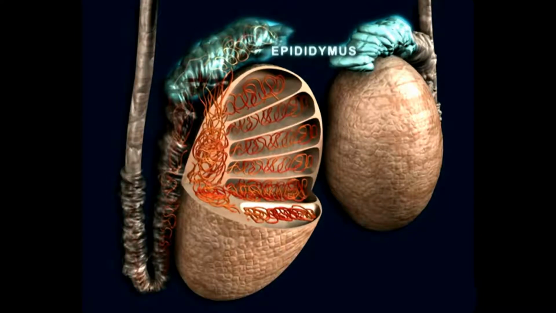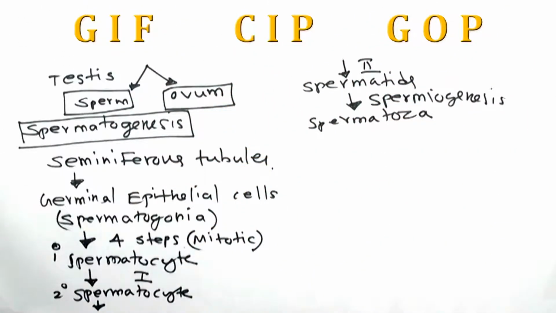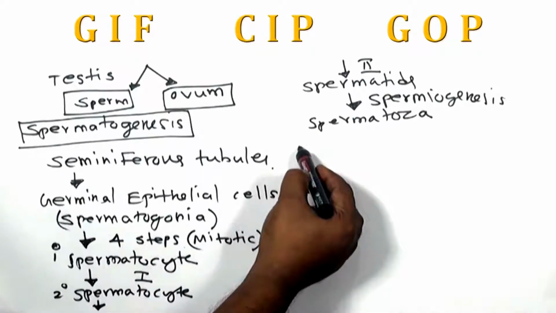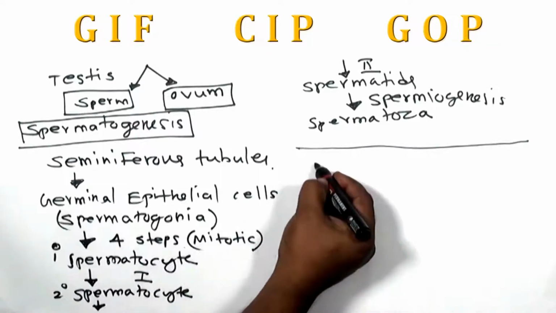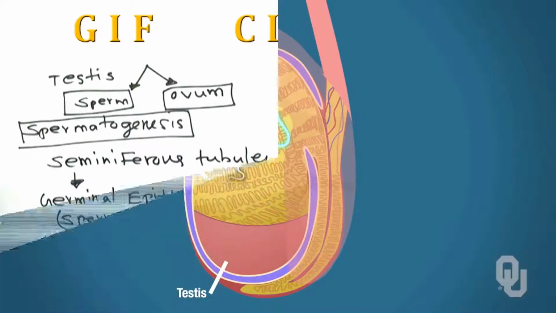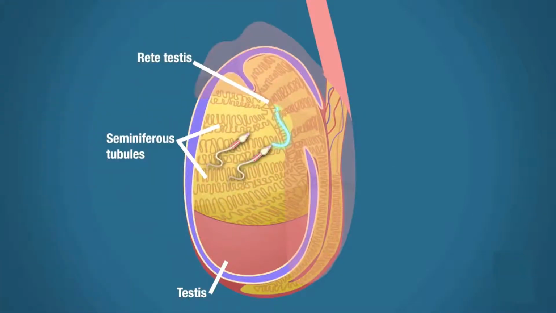So let me see the other important unit which is responsible for releasing the sperm. When we talk about the next process, which are the ducts involved? The first one: after producing the sperm, it will normally come out from the seminiferous tubules and enter into the important region called rete testis. After rete testis, it will enter the next region called vasa efferentia.